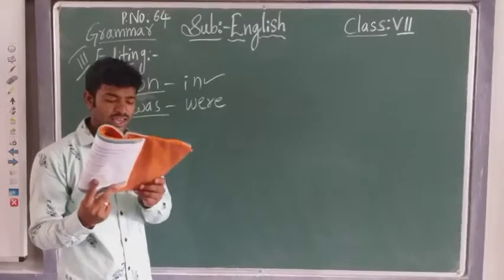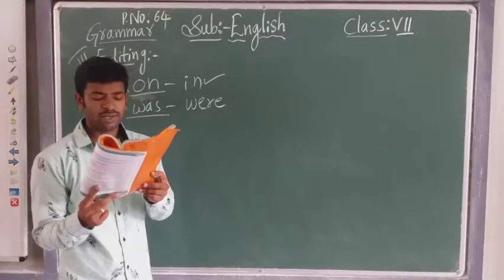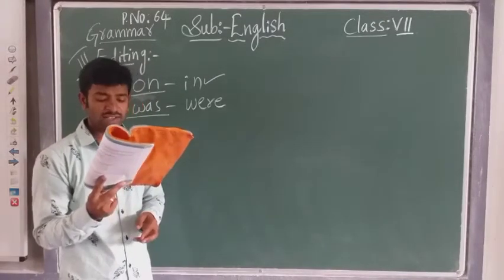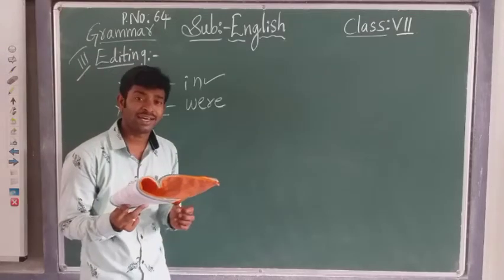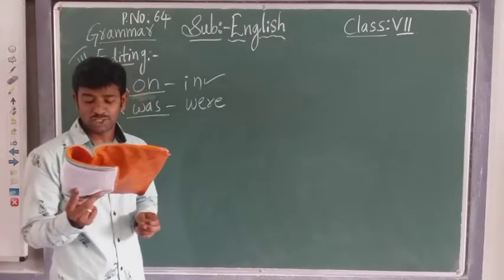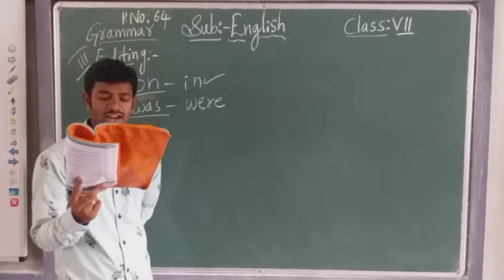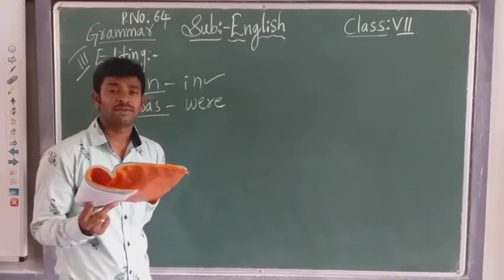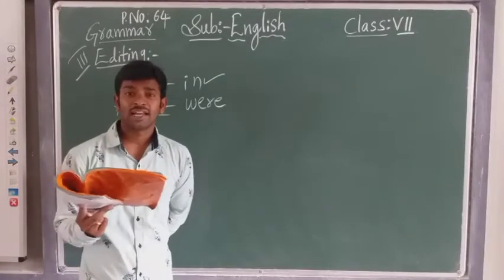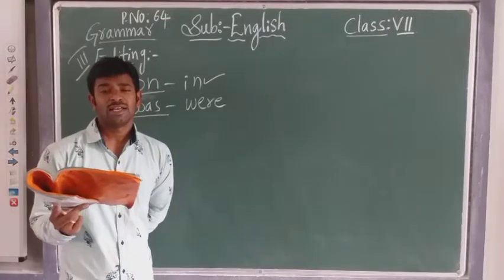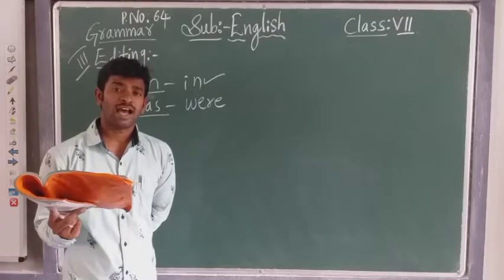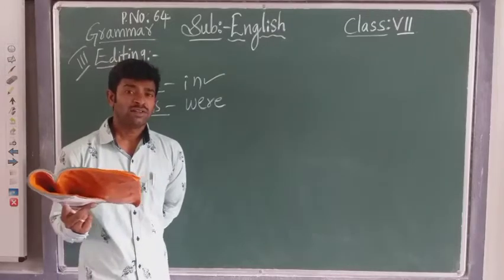Third one: He always had a catapult in his hand and was an excellent shooter. The meaning of the sentence is that he always had a catapult. Catapult is nothing but, nowadays monkeys are there. Now monkeys are coming from the forest and attacking our surroundings.